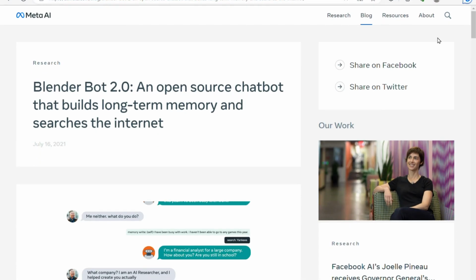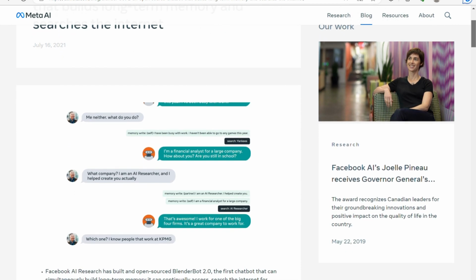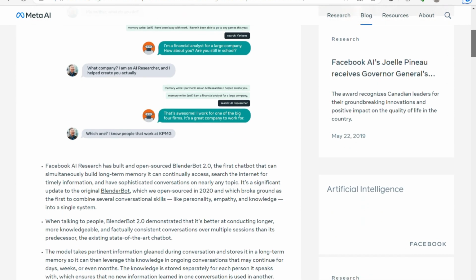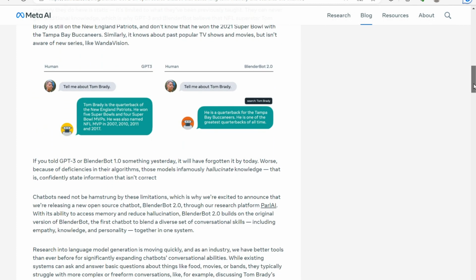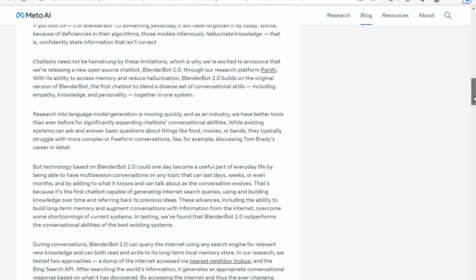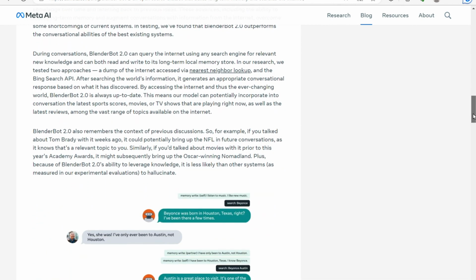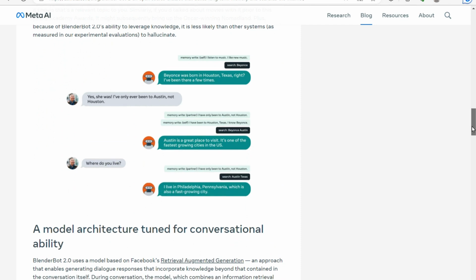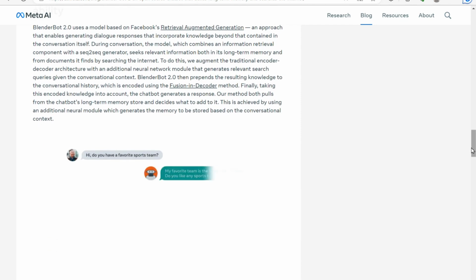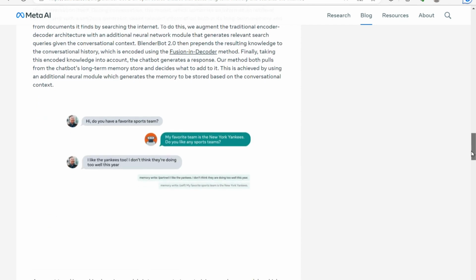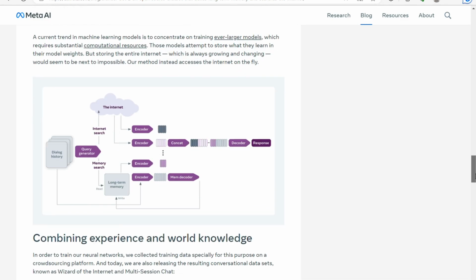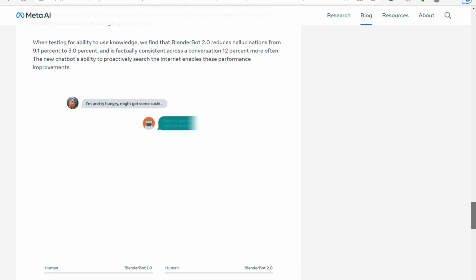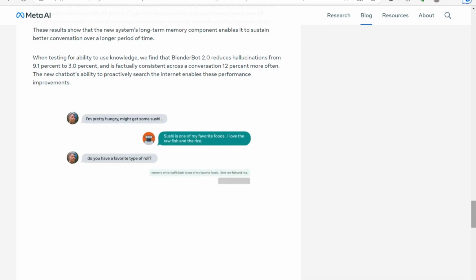Moving on to our third alternative, we have Facebook's Blender. Developed by Facebook AI, Blender represents a significant advancement in conversational AI. It combines dialogue models with large-scale pre-training and reinforcement learning from human feedback, resulting in a more dynamic and engaging conversational experience. Blender has been trained on a diverse range of internet conversations, enabling it to generate contextually appropriate responses across various domains. Its ability to understand nuanced prompts and provide coherent answers has garnered attention within the research community.